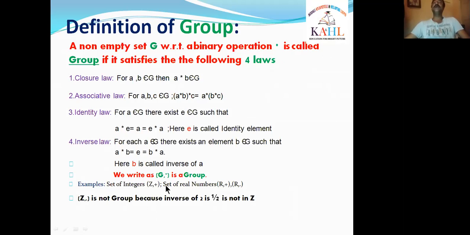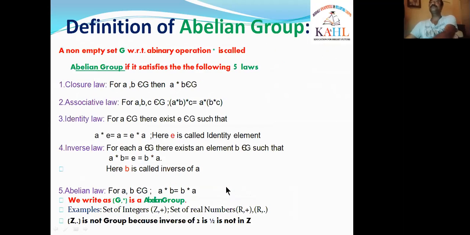Okay, right. But if we see the set of real numbers R with respect to plus, it is an example for a group, and R with respect to the dot, meaning multiplication, is also an example for a group. Right. Now we go for the definition of abelian group.